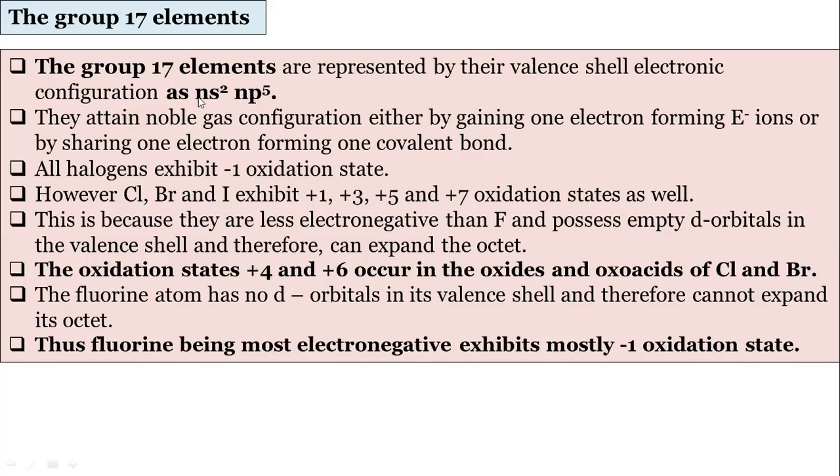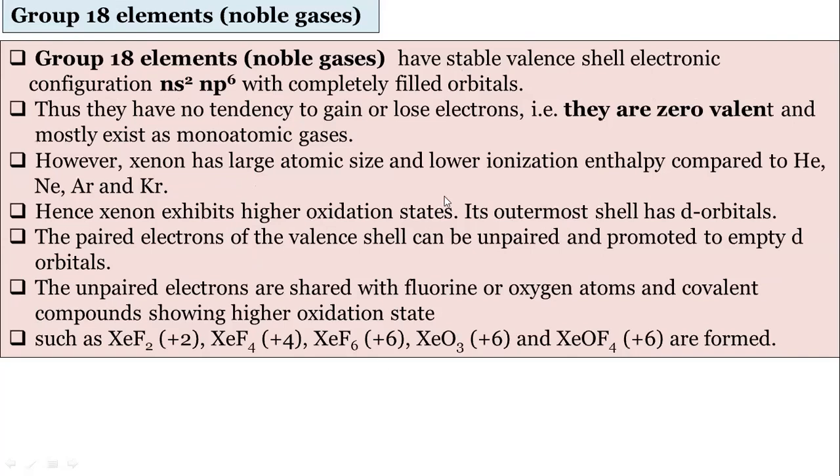On this topic, the question "explain the oxidation state of group 17 elements" can be asked for 1 mark or 2 marks. So we have to write the oxidation states and general electronic configuration. Fluorine shows which oxidation state, chlorine shows which oxidation state, and in oxoacids only, chlorine and bromine show +4 and +6. Then I am coming to the group 18 elements.